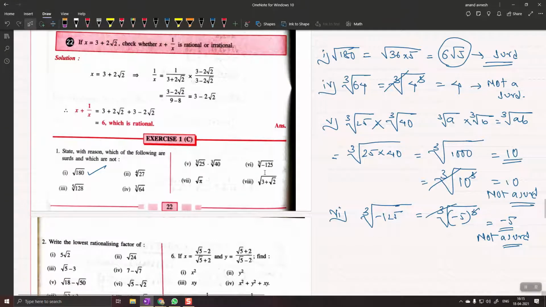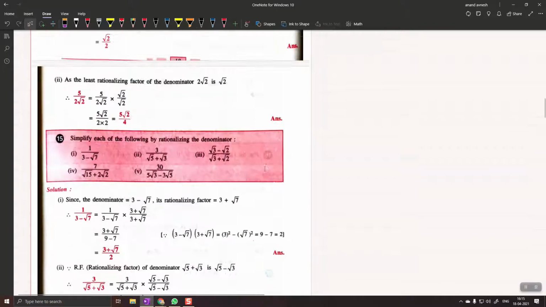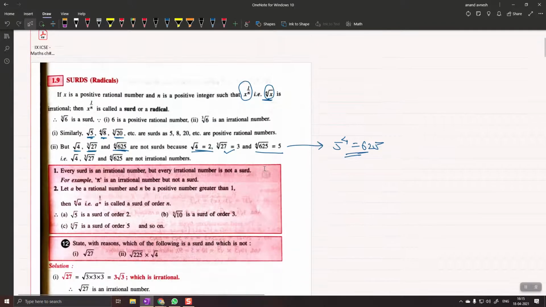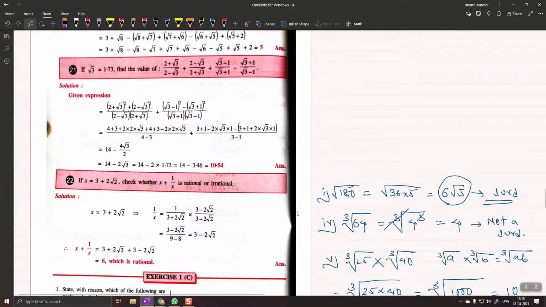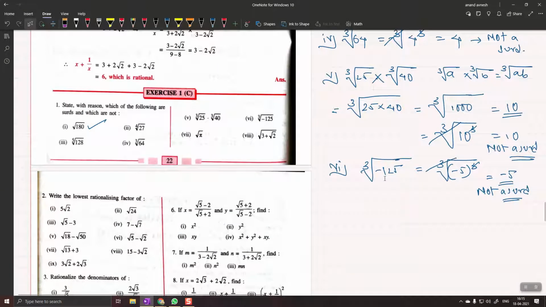But just for a moment, let's look at the definition of surd. The definition of surd is that if x is a positive rational number and n is a positive integer, you understand? This number x should be positive. Where is x? x is inside the nth root. That means something is wrong here, here there is a negative number. It is a negative number. So I think it is not a surd.